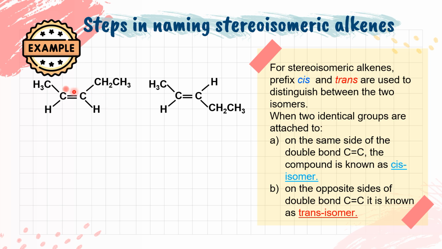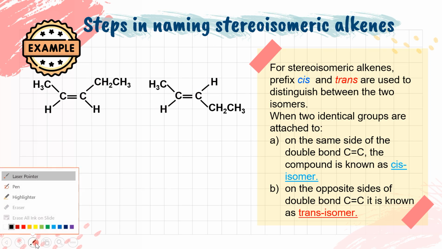So we take a look at both structures here. We focus on the hydrogens. For the first structure, both hydrogens are attached on the same side of the carbon-carbon double bond. So this is the cis isomer. In the second structure, the hydrogens are attached on opposite sides. So therefore this is the trans isomer.